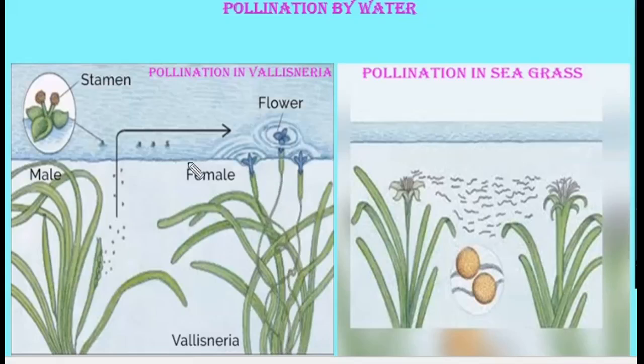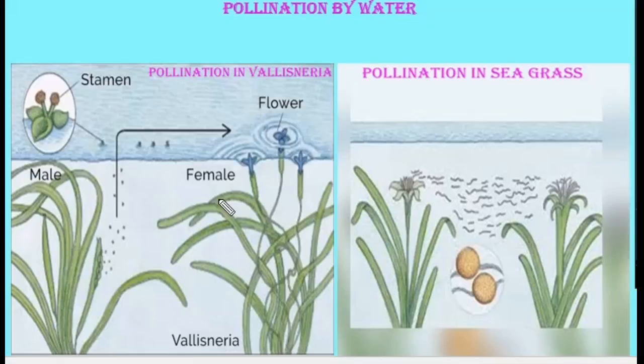Here you need to remember one thing: the distribution of some bryophytes and pteridophytes is limited. This is because of the need for water for the transport of male gametes for fertilization. Now let us see how pollination takes place in submerged plants such as Vallisneria and seagrass.